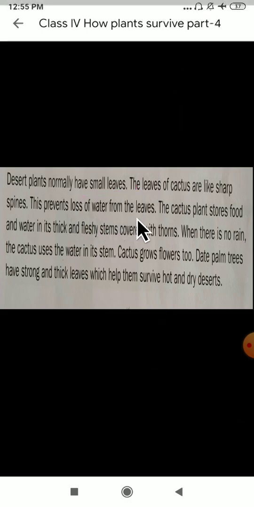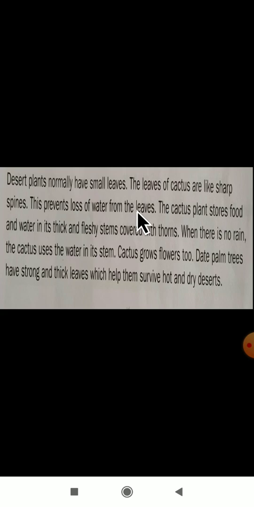Okay, why does it prevent the loss of water from the leaves? Because the leaves of a cactus are sharp and spine-like. As it has sharp spine leaves, it prevents the loss of water from the leaves. The cactus plants store food and water in their thick and fleshy stem covered with thorns.